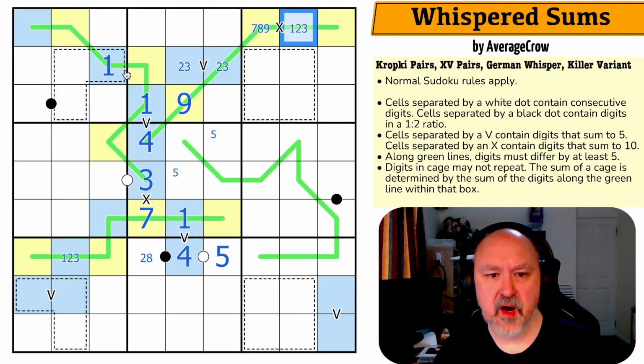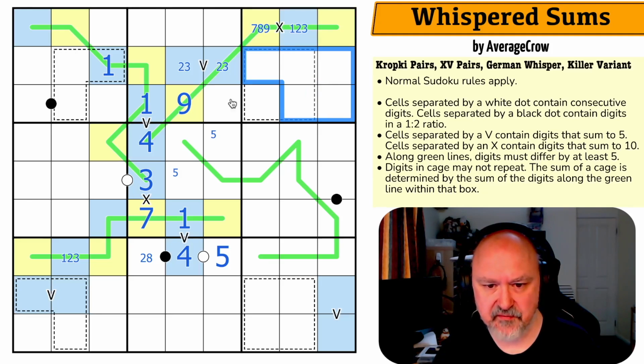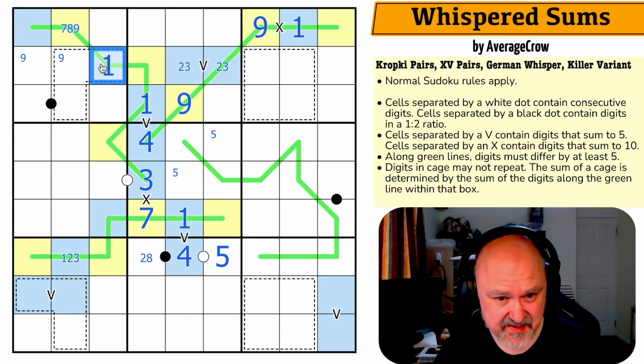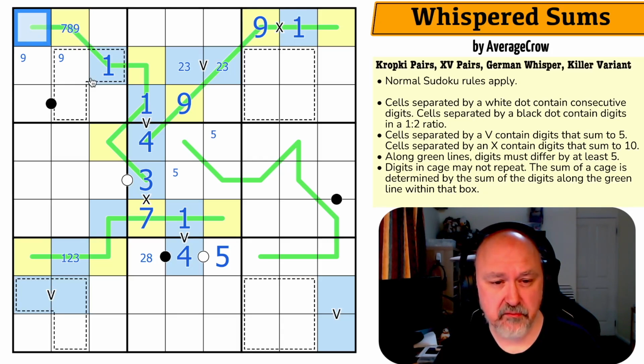Now, I have to put 1 in one of these 3 cells by Sudoku, because I can't put it in any of those, because these ones eliminate it. These are both high digits. This is 1 and 9. 9 is in one of those 2. This is 7, 8, 9. It can't be 6, because 6 would also require that one to be 1. This is 2, 3, or 4.